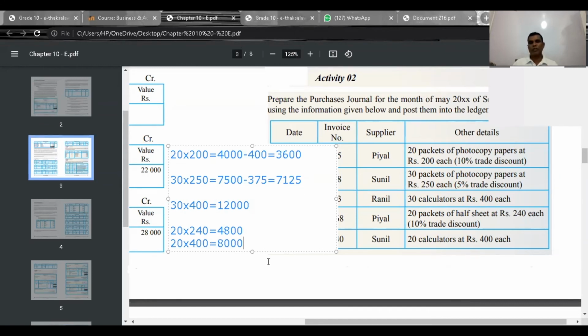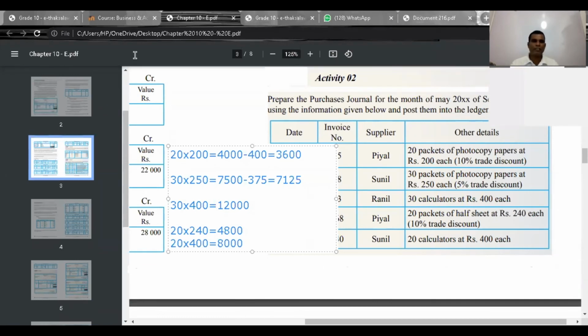And then after total, write it as debited to purchases account. Total should be how much? Total should be 35,525. See whether it is correct or not. Yes, 35,525, debited to purchases account. Total. Now thereafter you can start writing.